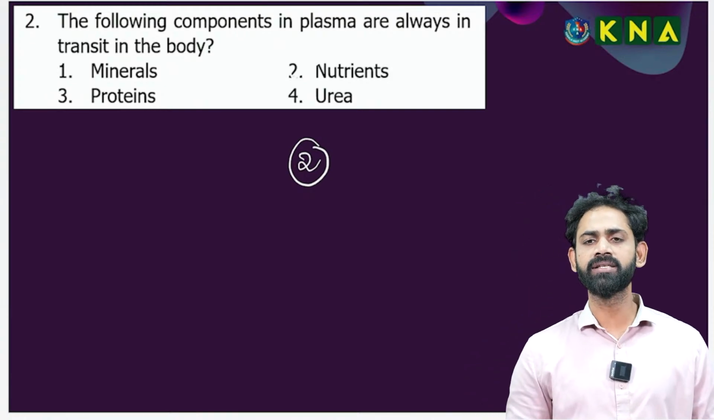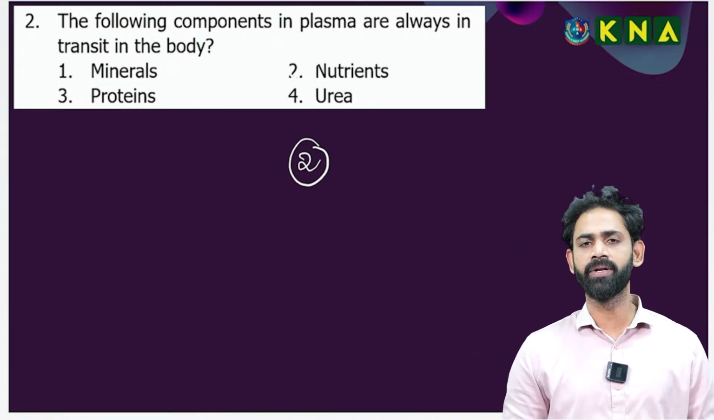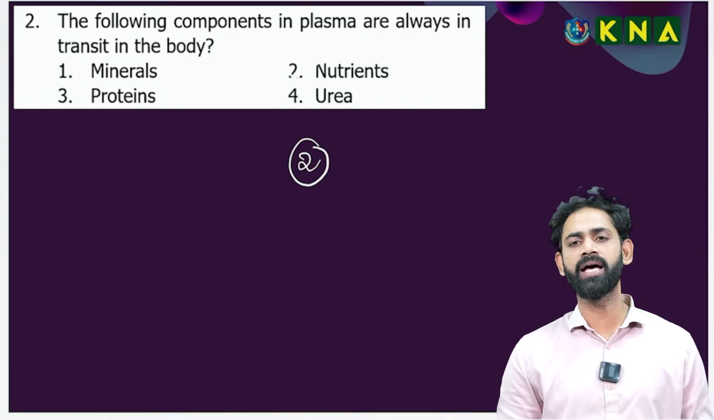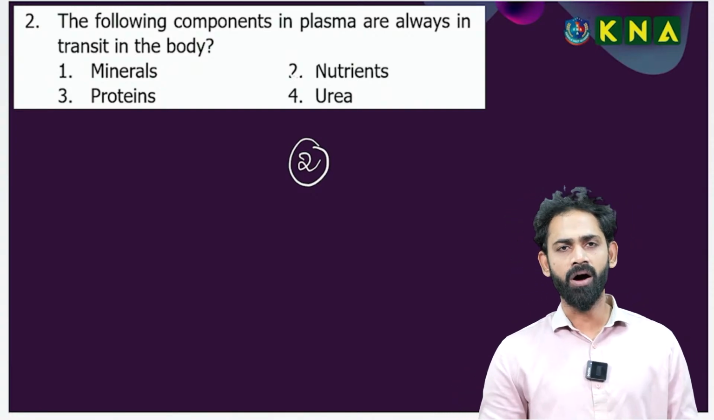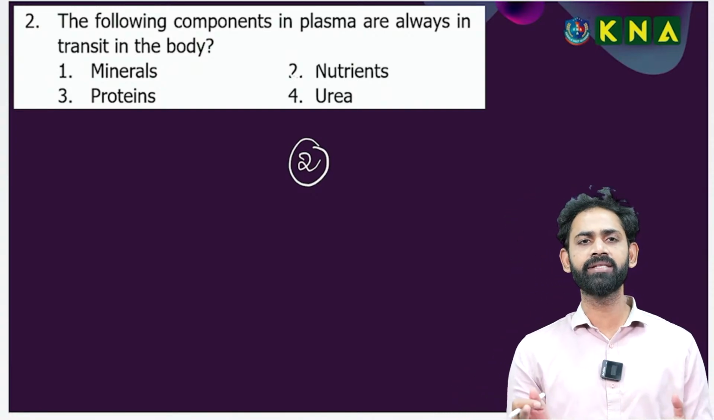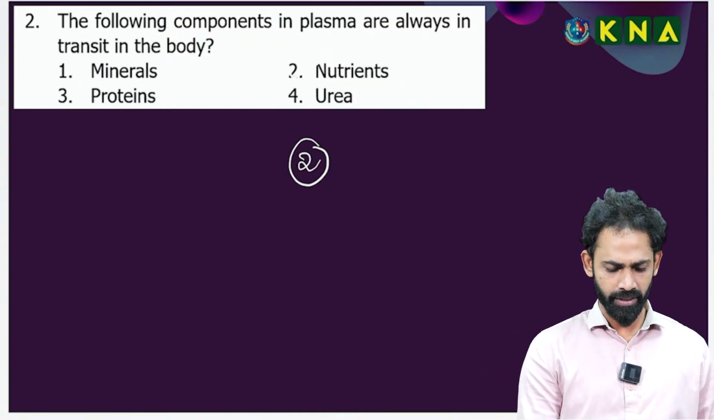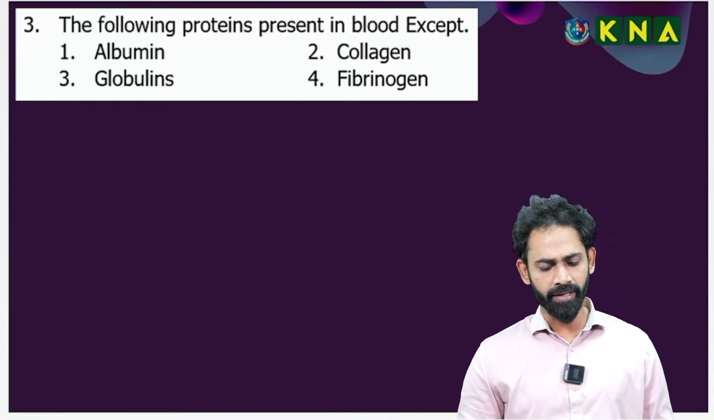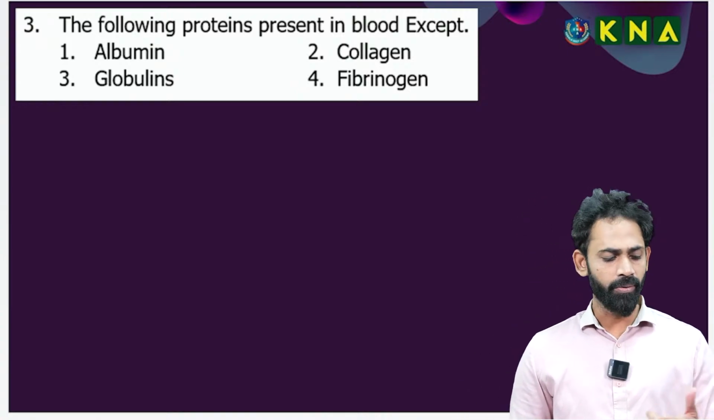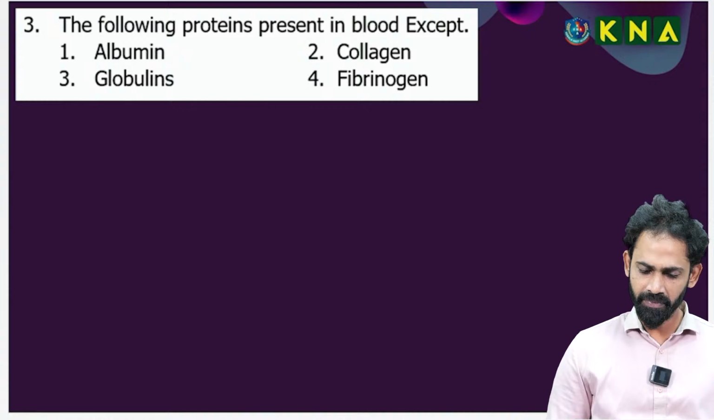Here is the NCERT statement: nutrients like glucose, amino acids, lipids, etc. are always in transit in the circulatory system. That is the direct question. Now the next one, the third question. Now it is your turn.